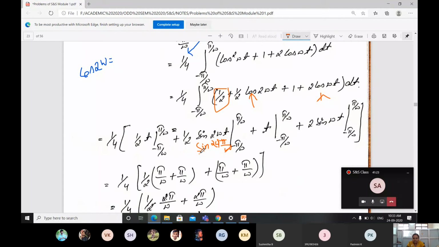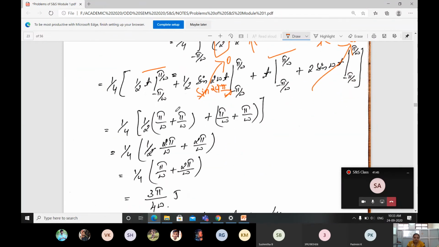What is sine 2 pi? It will be 0, right? If I substitute the lower limit also, it will be 0. For that reason, this whole function is going to be 0 only. In the same way, this is also going to be a 0 value. So what you have to solve for? We have to solve for this function and also for this one.